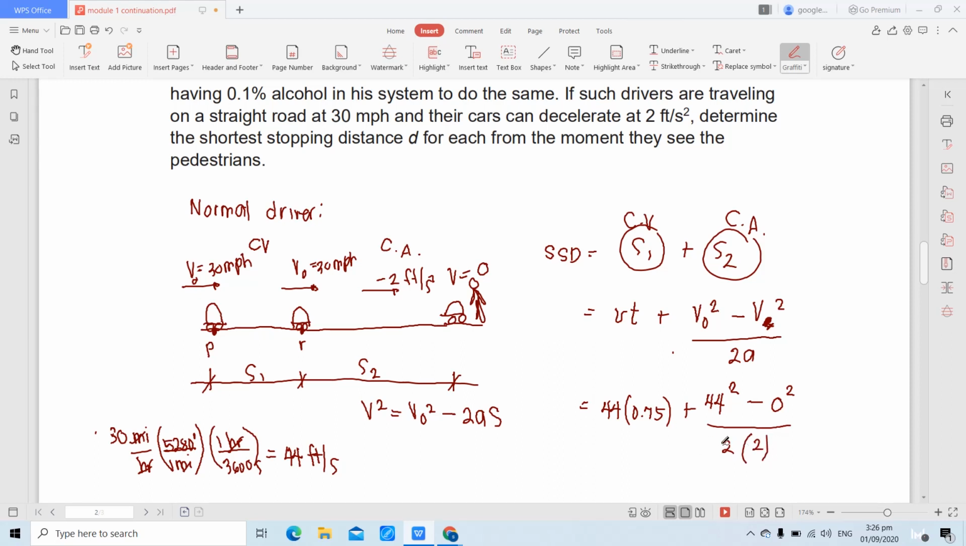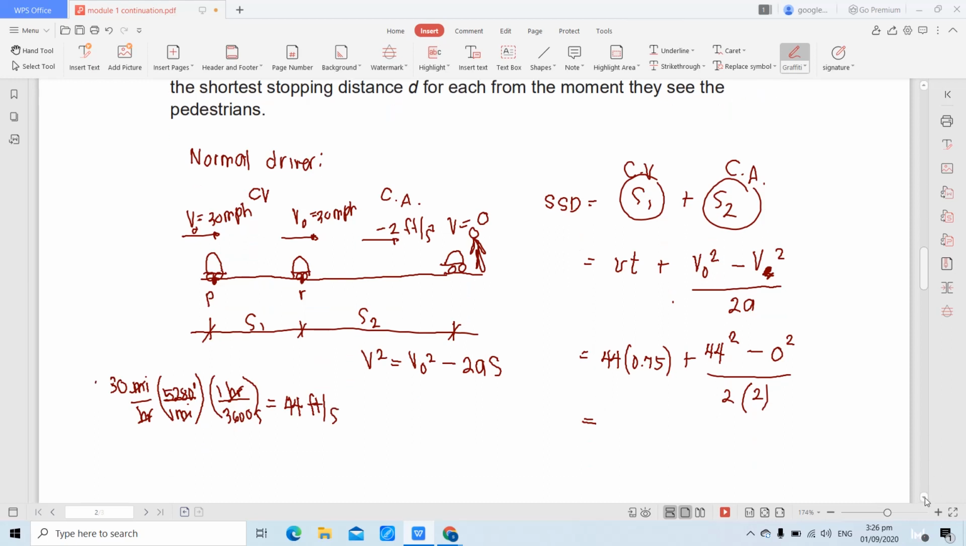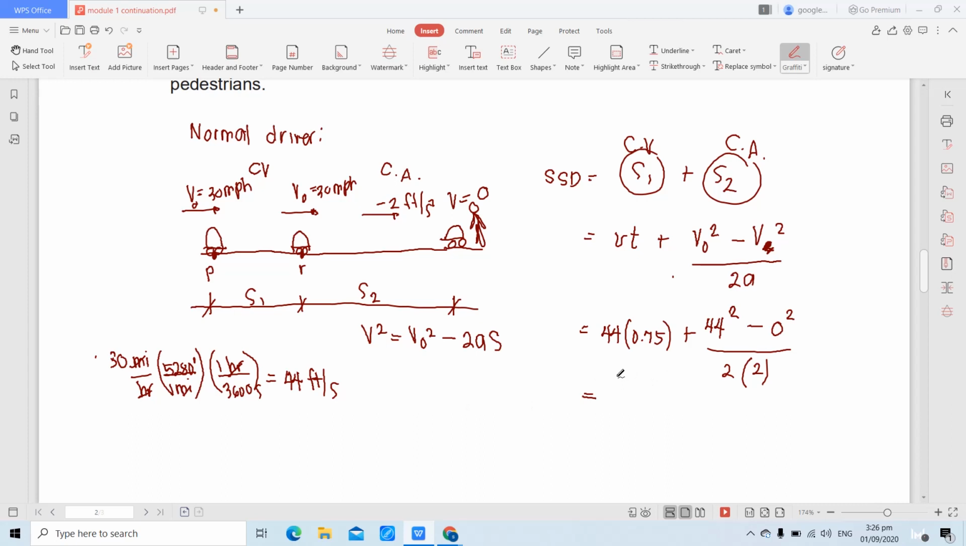So ano yung ating stopping sight distance doon? Kindly compute. 44 times 0.75 plus 44 squared over 4. 517 feet. Sakto? Opo. Feet. So that is the requirement for the normal driver.